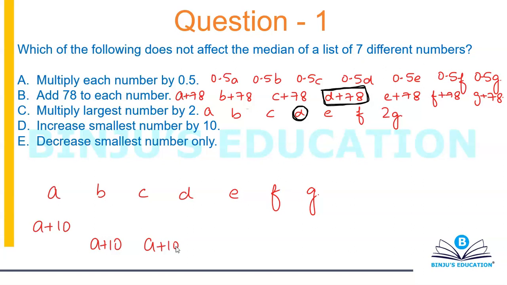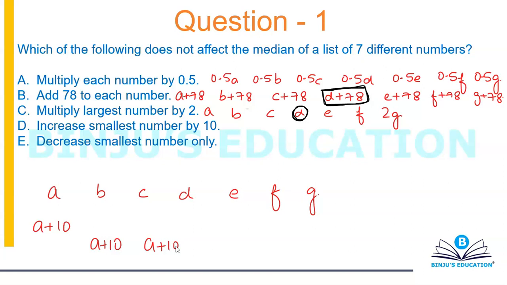So there is a possibility that the median would get affected.